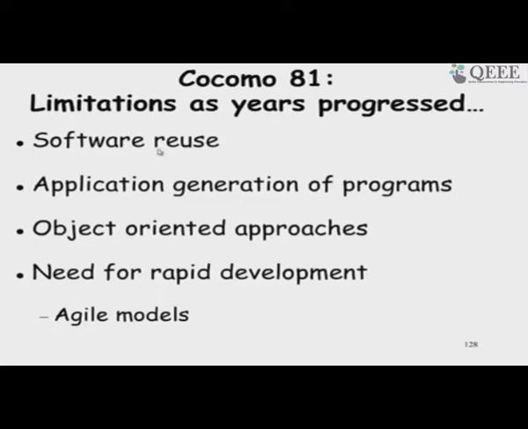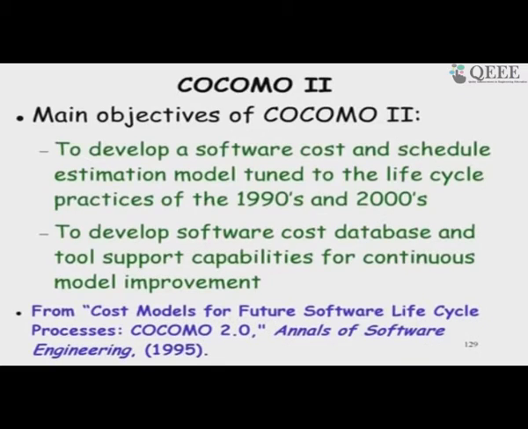The changes that were observed were that software reuse was increasing, application generation of programs, libraries and so on, object oriented approaches, and agile models got used, rapid development, and therefore COCOMO 2 was proposed. If you look at the COCOMO 2 paper written by Boehm, published in Annals of Software in 95, cost models for future software lifecycle processes.